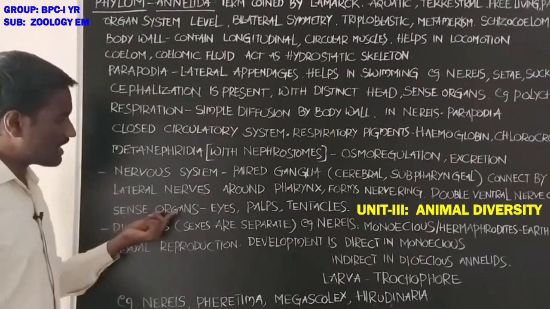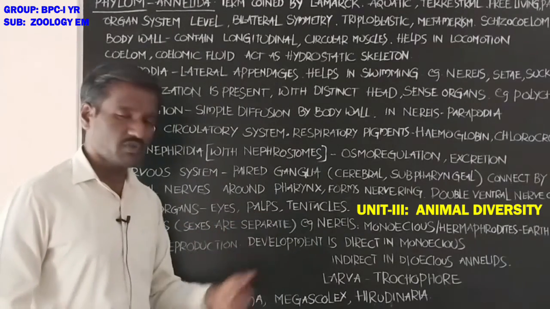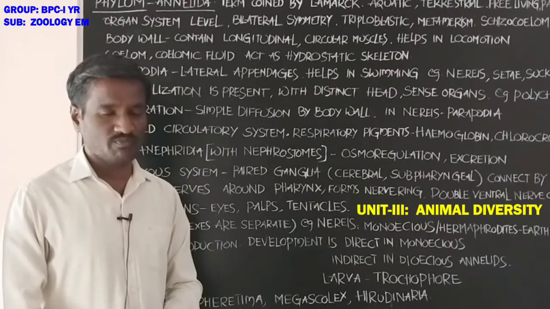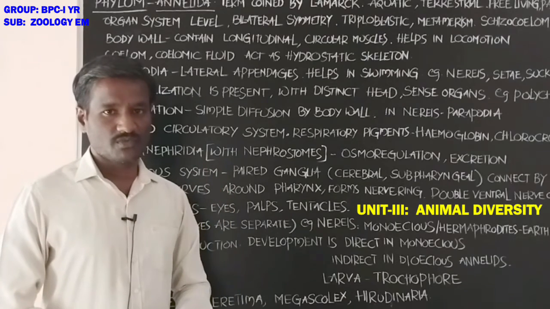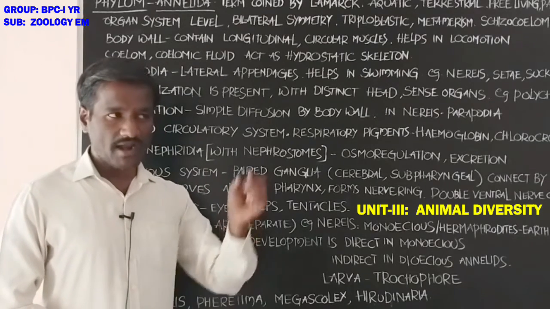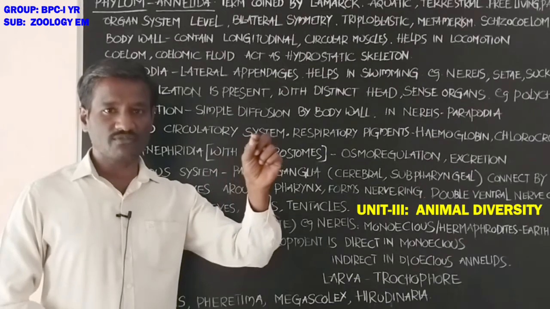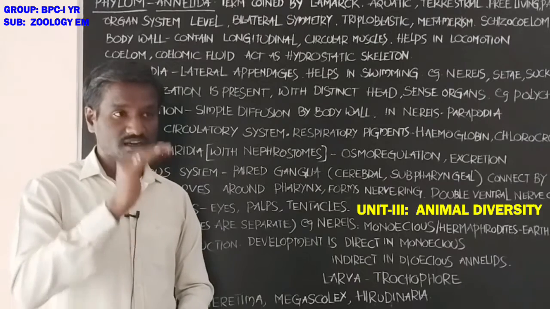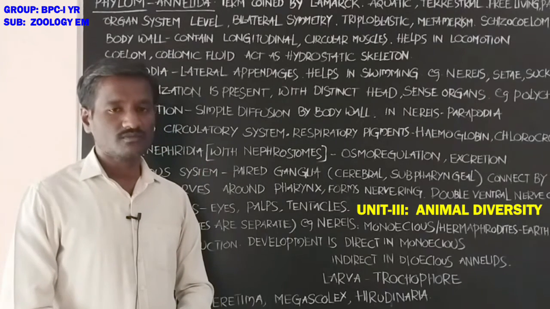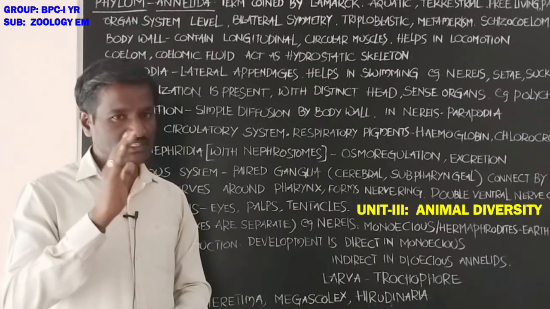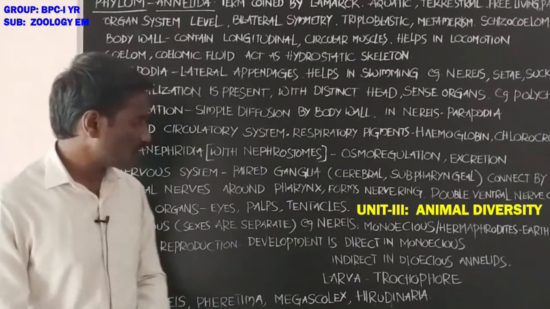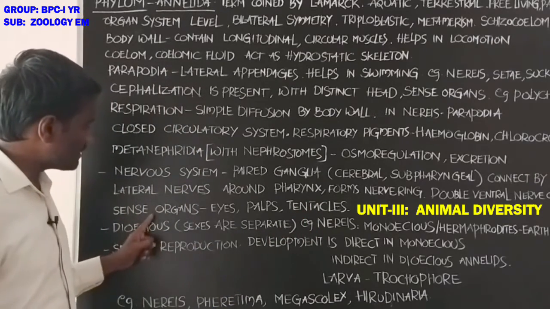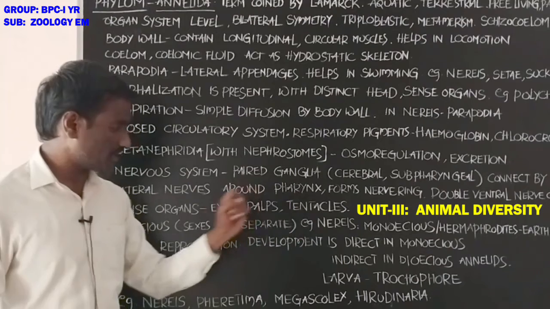Next, sense organs are eyes, palps, and tentacles. Palps are elongated, segmented structures near the mouth. They help in taste of the food particles and also in sense of touch. Next, tentacles are sensory organs.